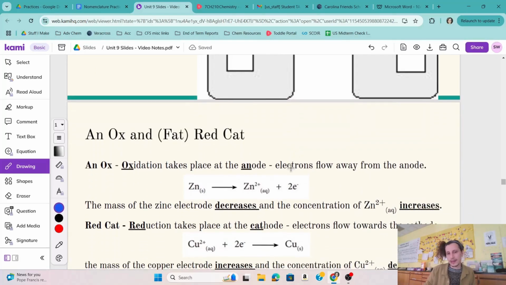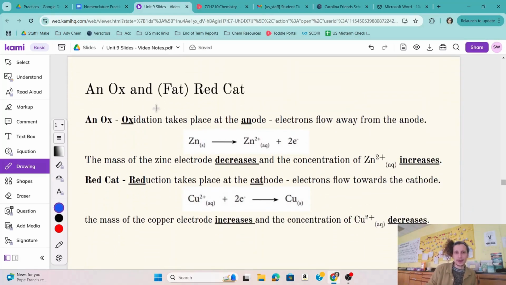So I mentioned the terms anode and cathode. A nice mnemonic is An Ox and Red Cat.